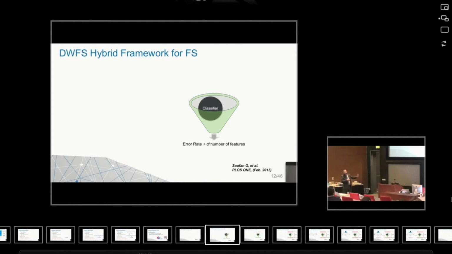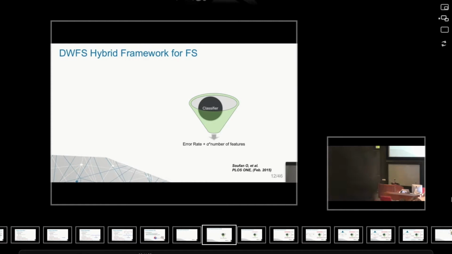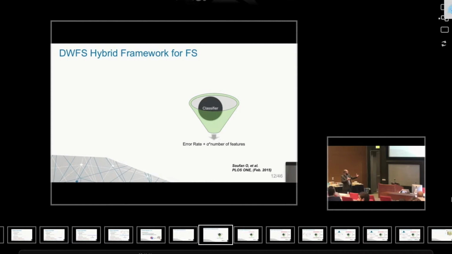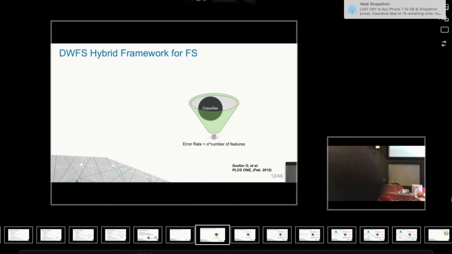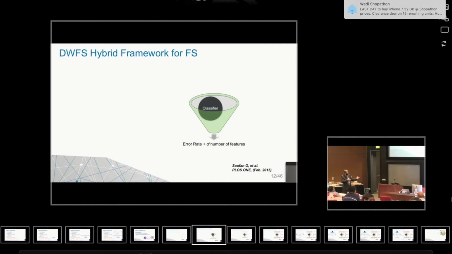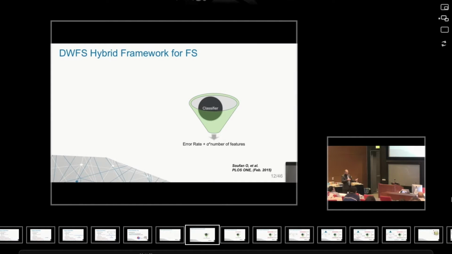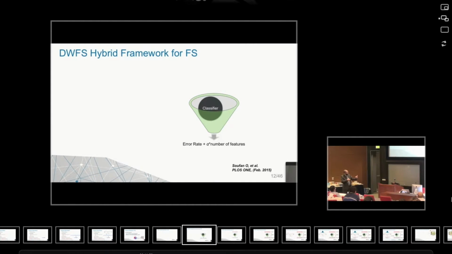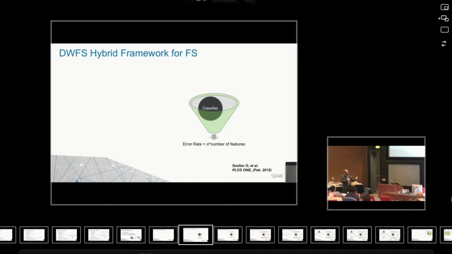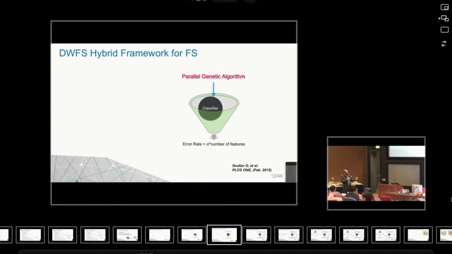Basically we'd have a classifier, and this is well known in data mining as wrapper feature selection, where we have a classifier and there is an optimization function that we want to optimize. We want to minimize the error rate. At the same time, we would like to minimize the number of features, maybe giving some weight parameter alpha. There will be some search procedure.